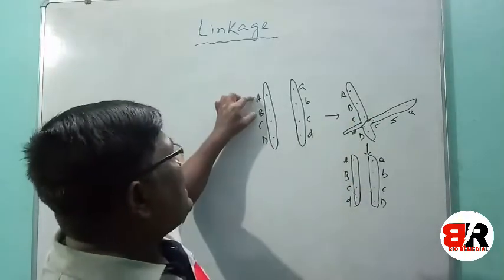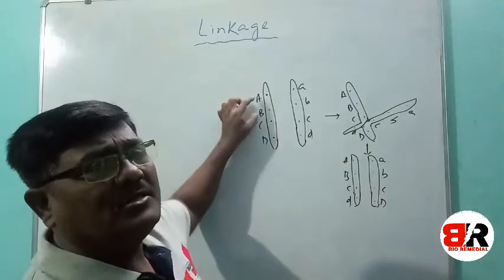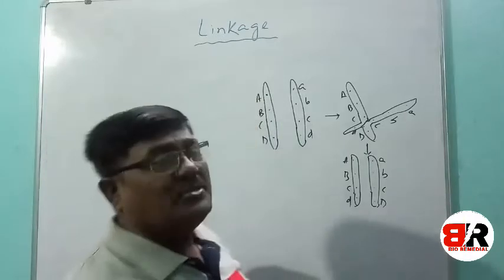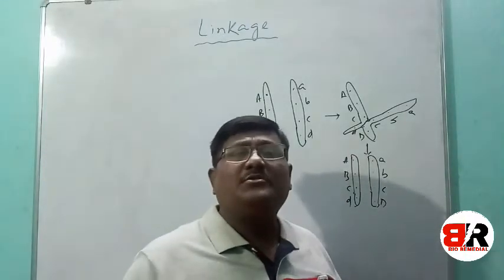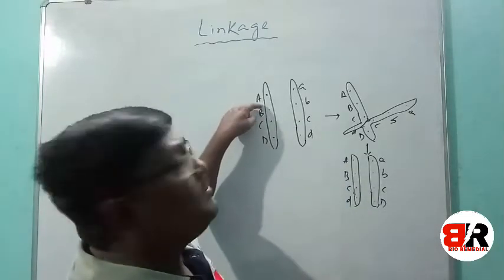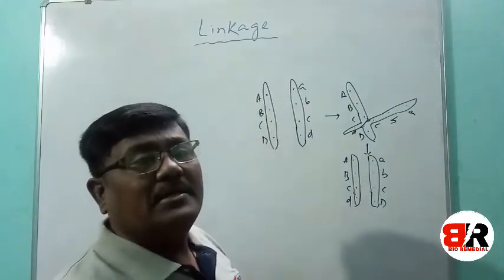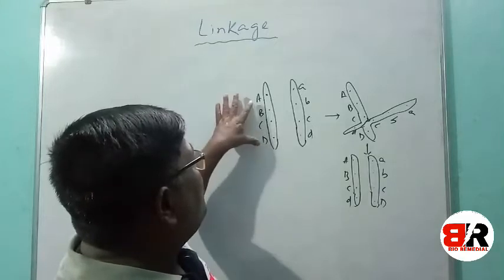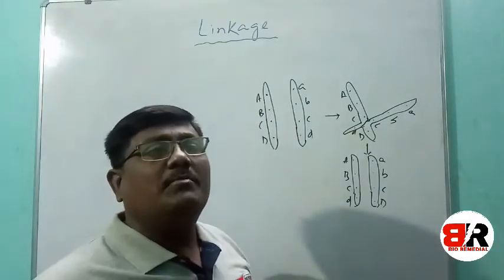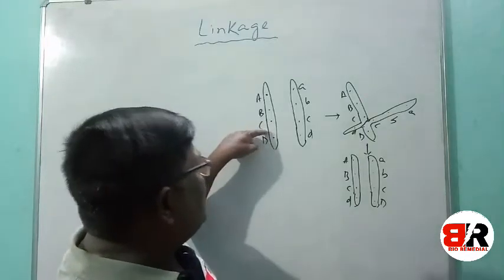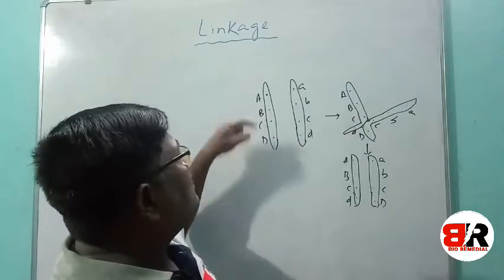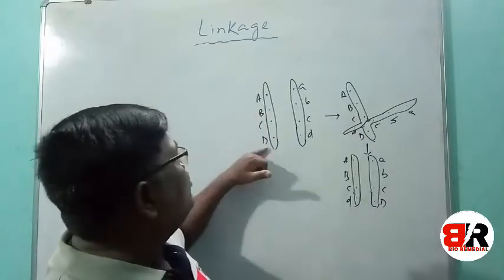Understand, suppose A and B: the chance of separation is very less, because only if the crossing over takes place between point A and B will these two be separated. Otherwise, there is more chance of separation between A and D. If crossing over takes place between B and C, then D will be separated.